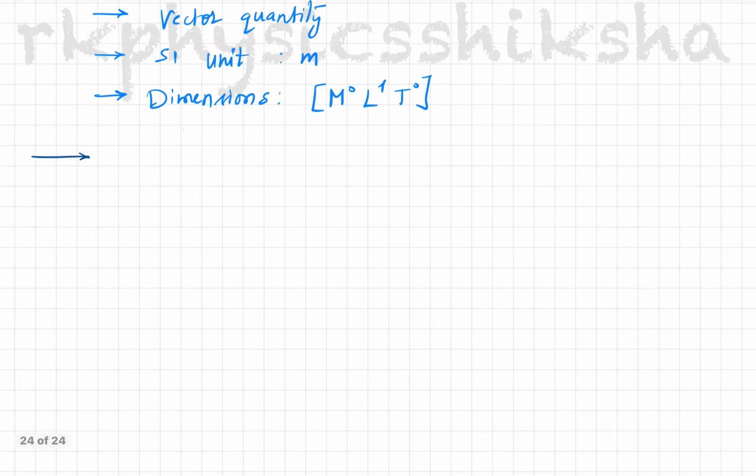For example, let me take a particle starting from A, and it will travel a distance taking a random path like this, and lands up at the point A. And now this length through which it has traveled, this portion, we call the distance. That is the actual path length of the particle.